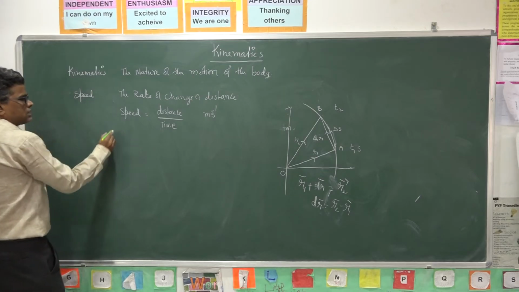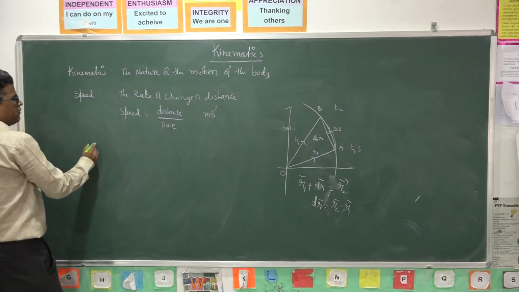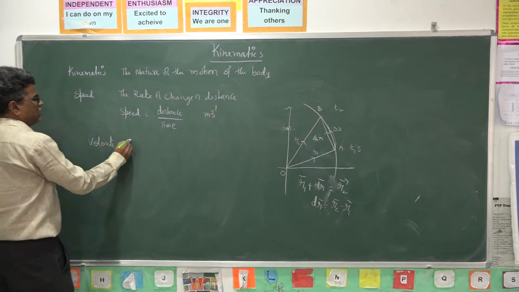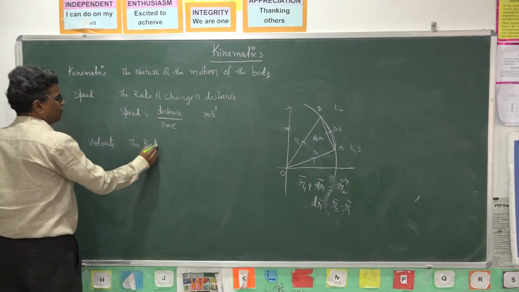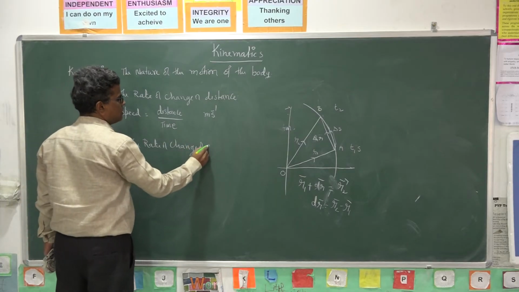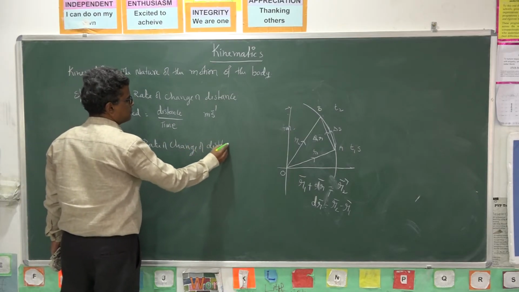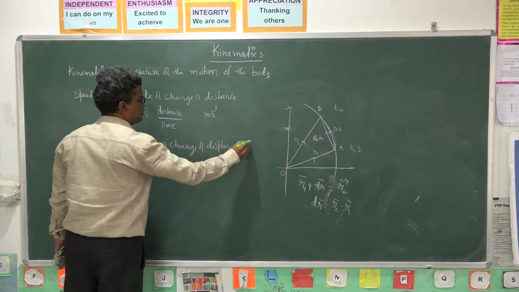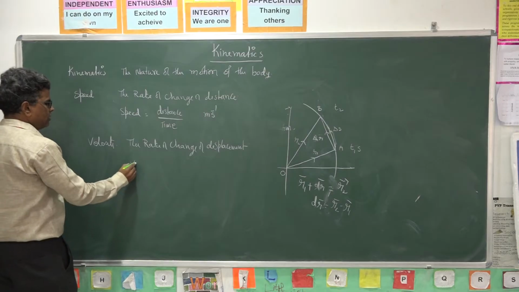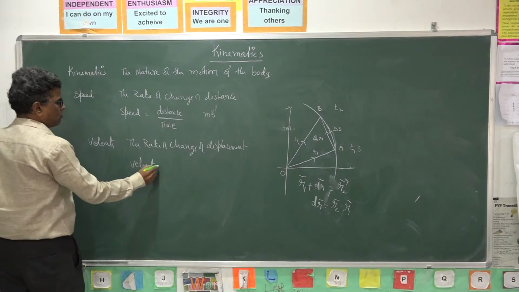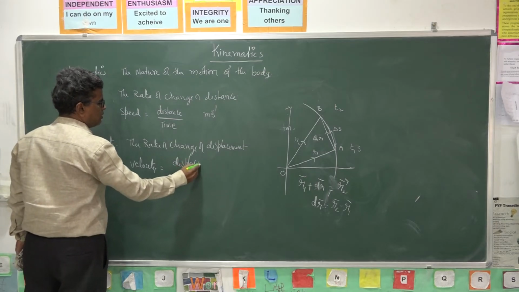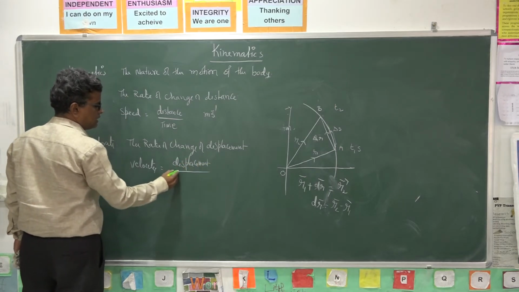And what is velocity? The rate of change of displacement is called velocity. So velocity is displacement by time.